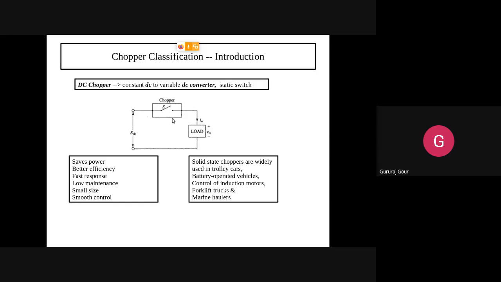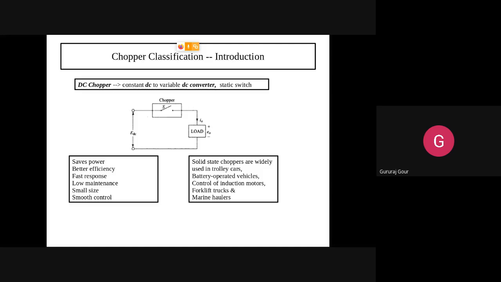So basically I want to mention here one key point. Later I will ask these key points at the end of the session. The main key point in order to understand the chopper here is that the literal meaning of chopper is chopping. What are we chopping here? We are chopping the DC signal.